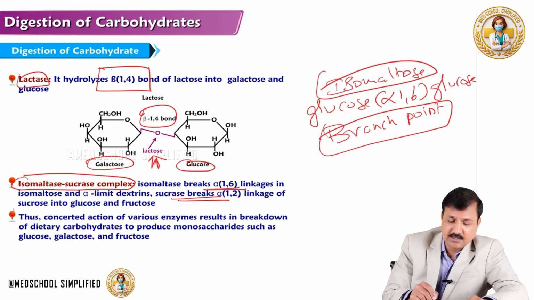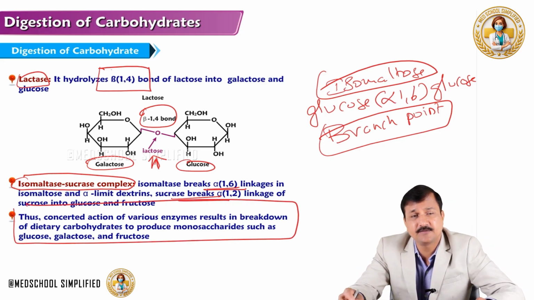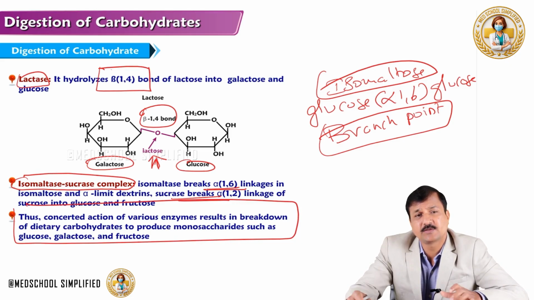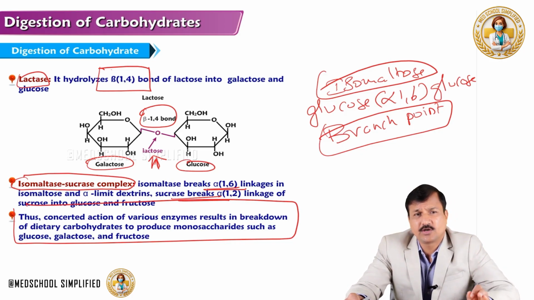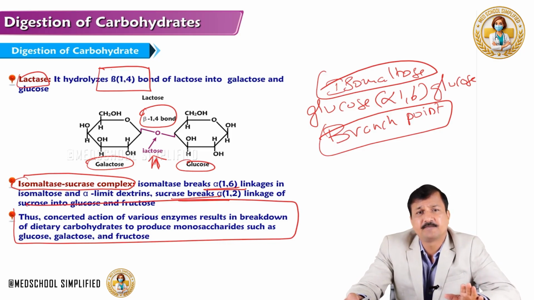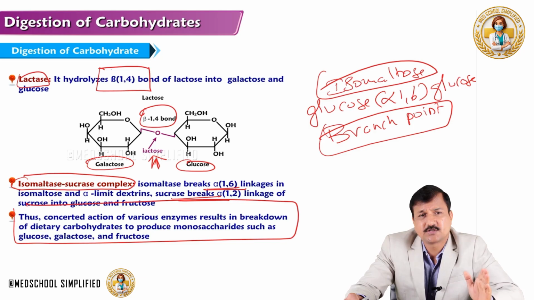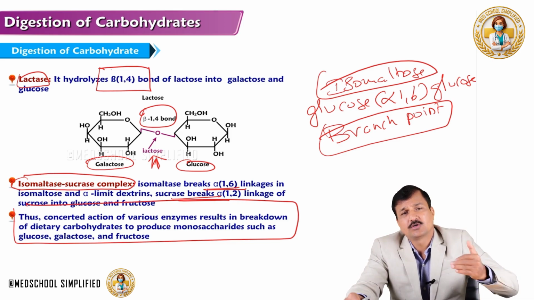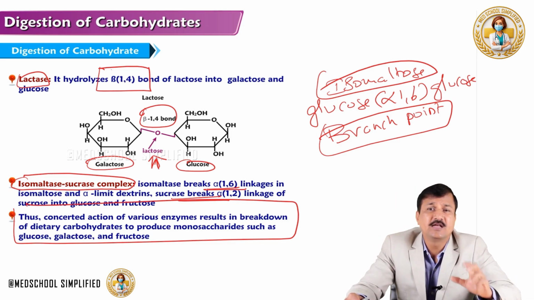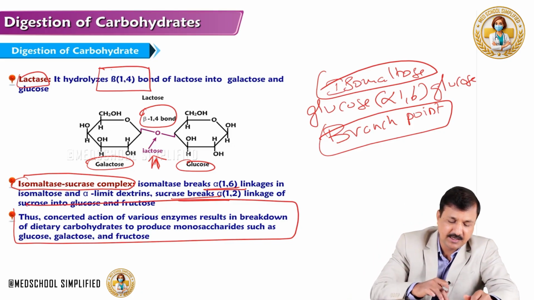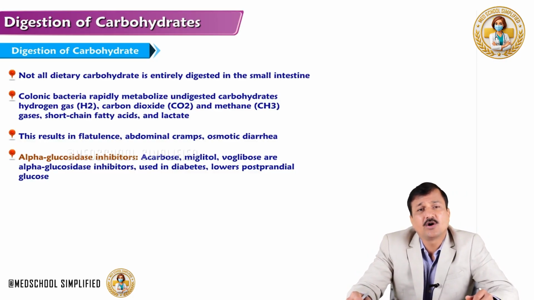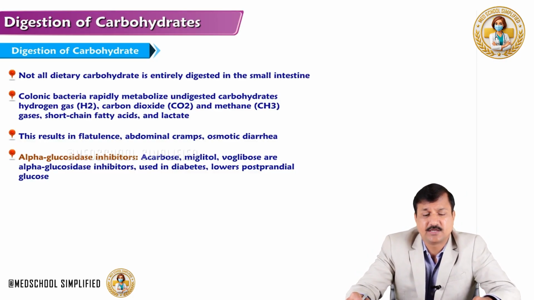molecules. Thus, the concerted action of various enzymes, starting from salivary alpha amylase, pancreatic alpha amylase, alpha glucosidase enzyme, and then isomaltase enzyme, maltase enzyme, and then sucrase enzyme, lactase enzyme, all of them are going to take care of digestion of starch, glycogen, lactose and sucrose all the way into glucose, galactose and fructose. These are the simplified forms of starch, glycogen, lactose and sucrose. You got to remember that. So that's how we got monosaccharides now ready for absorption in the intestine.